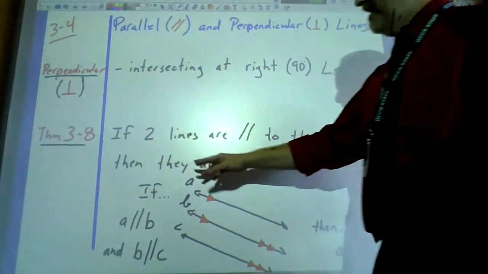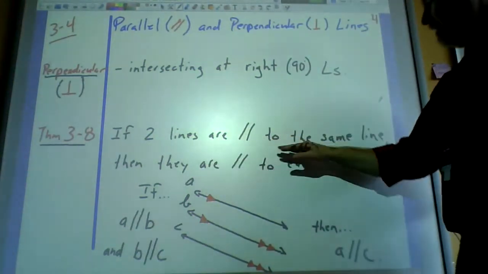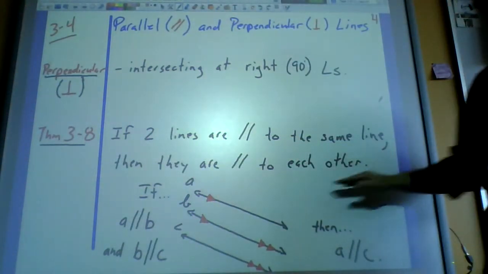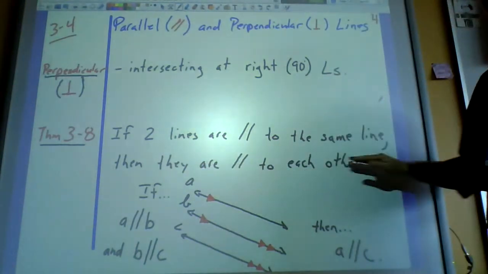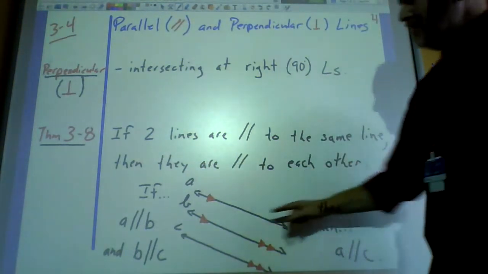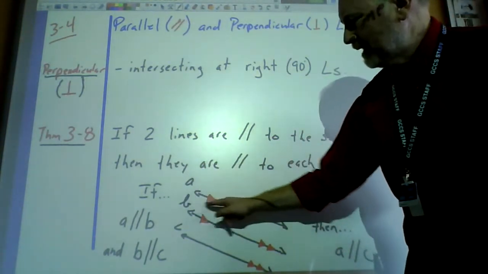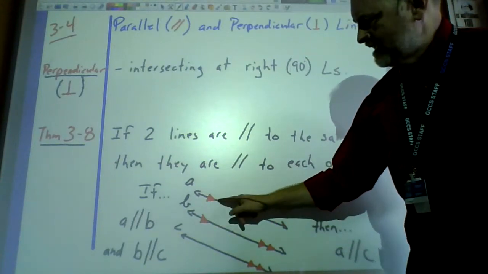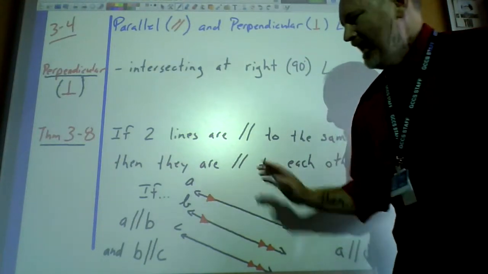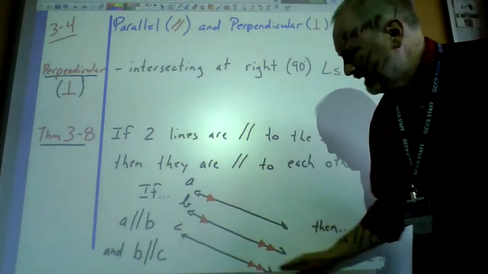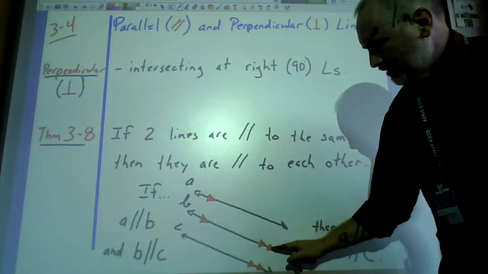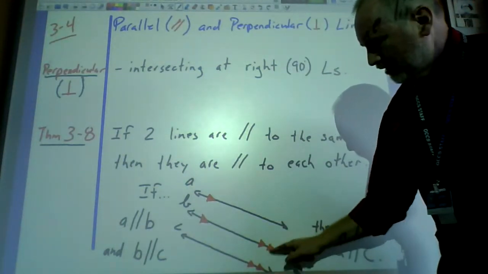Theorem 3.8 says if 2 lines are parallel to the same line, then they have to be parallel to each other. Meaning, if I have lines A and B parallel to each other, and they are because they each have a red arrowhead, and then lines B and C parallel to each other, which they are because they both have double arrowheads.